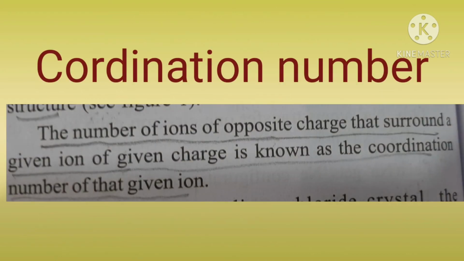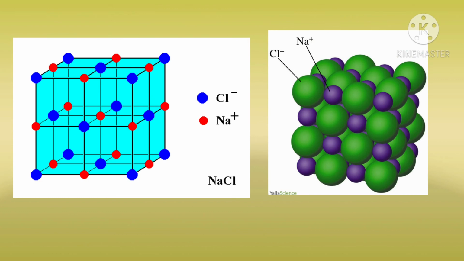The number of ions of opposite charge that surround a given ion is known as the coordination number of that given ion. Remember this, children. So, the coordination number of sodium chloride is 6. Each Na+ ion is surrounded by 6 chloride ions and each chloride ion is surrounded by 6 sodium ions. So, the coordination number of NaCl is 6.